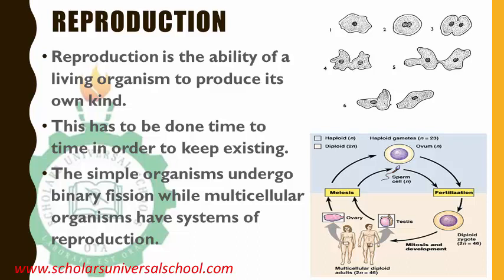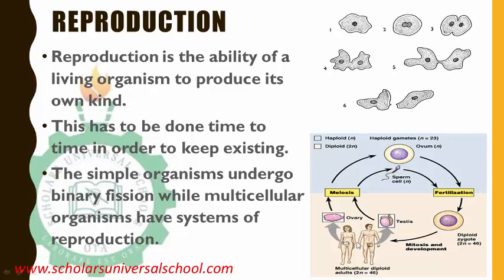So we can see how unicellular organisms reproduce here by binary fission. This is typical of amoeba. Amoeba divides its nucleus and divides its cytoplasm to form two organisms. This is simple binary fission. But the multicellular organisms, they have systems.